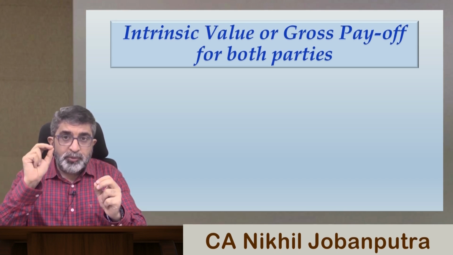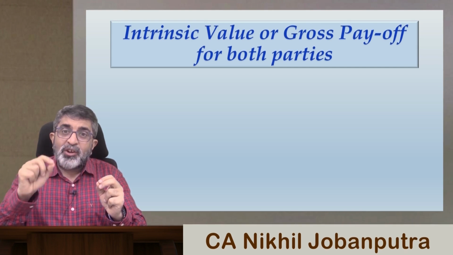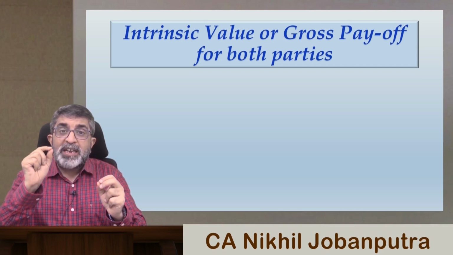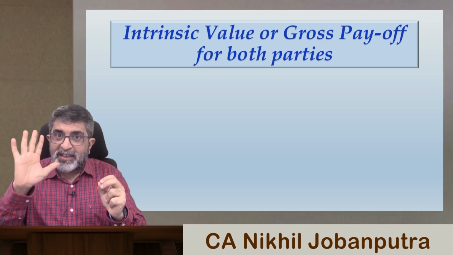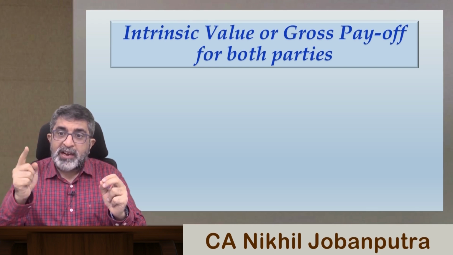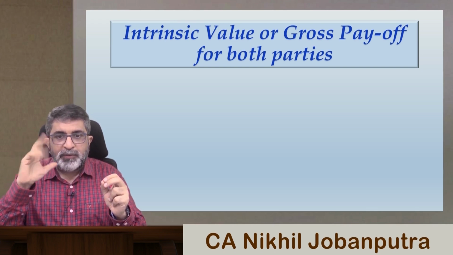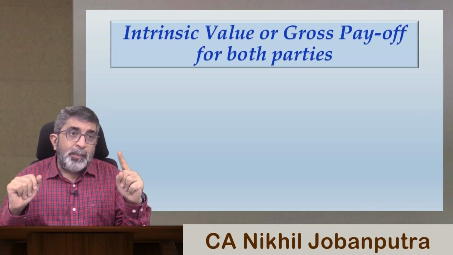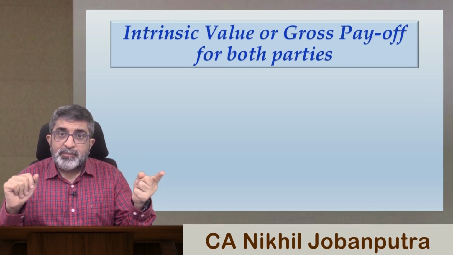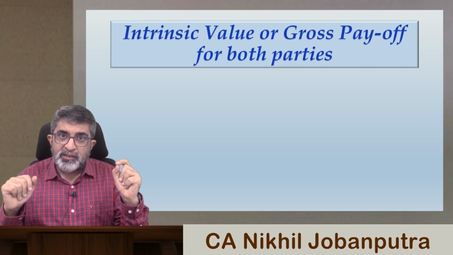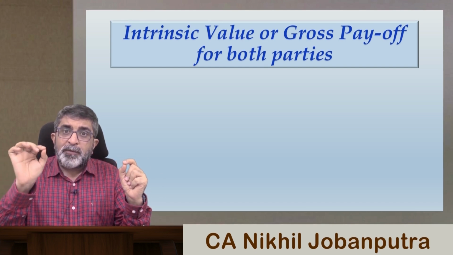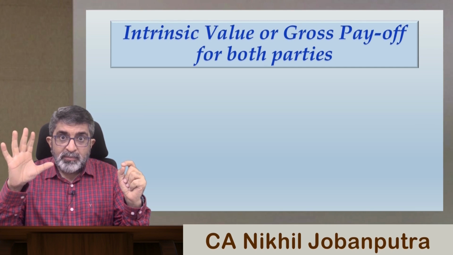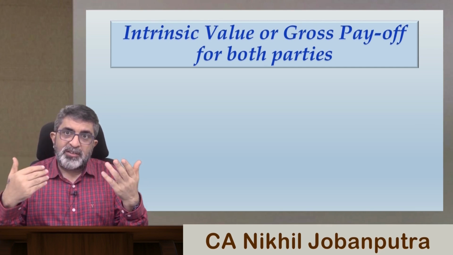You hold a call option with a strike price of $50. Strike price is $50, means you have the right to buy at $50. The prevailing market price is $56. So what will be your thought process?